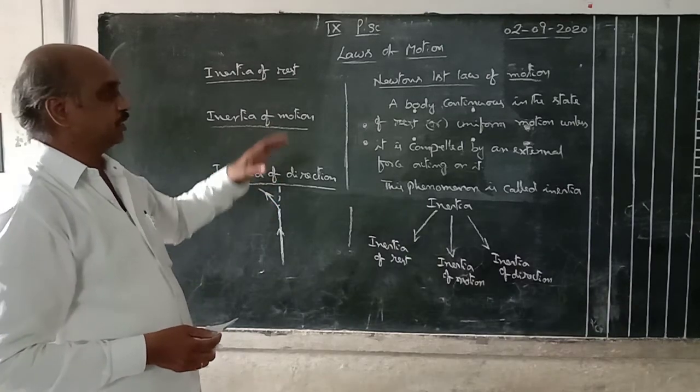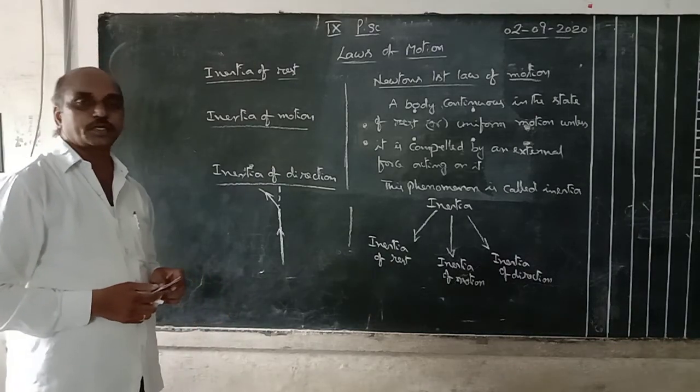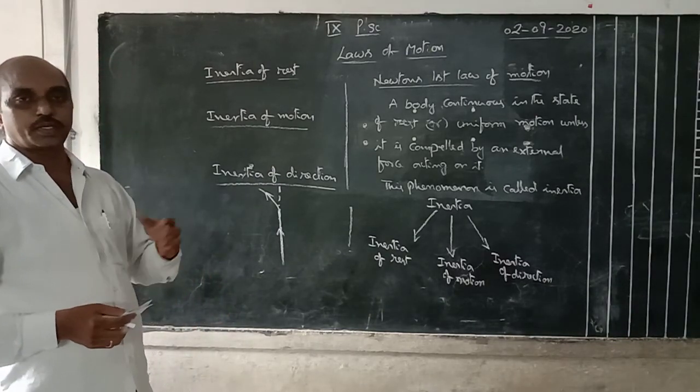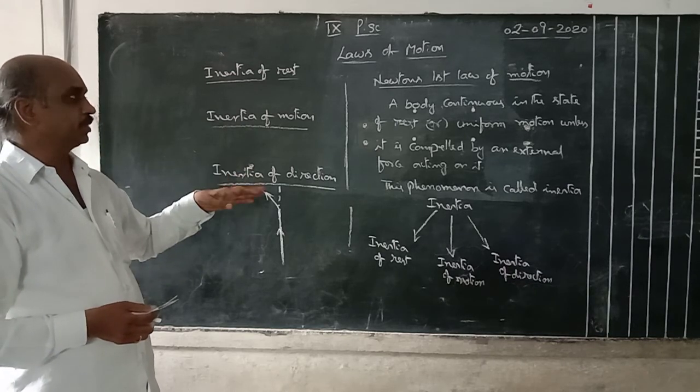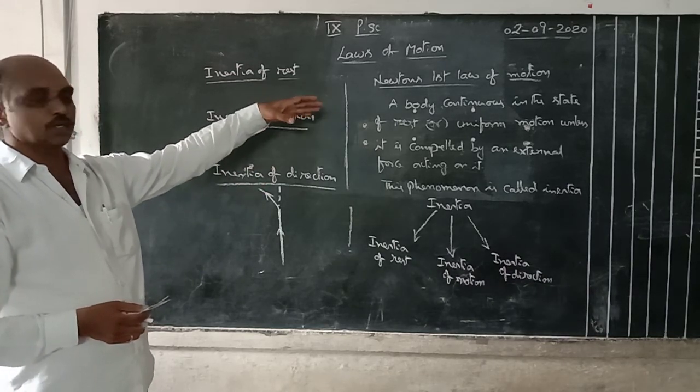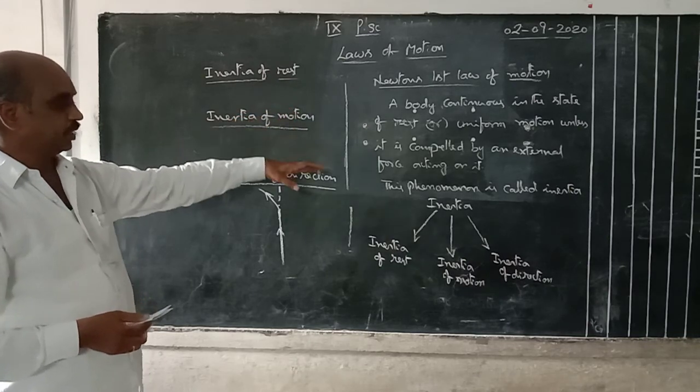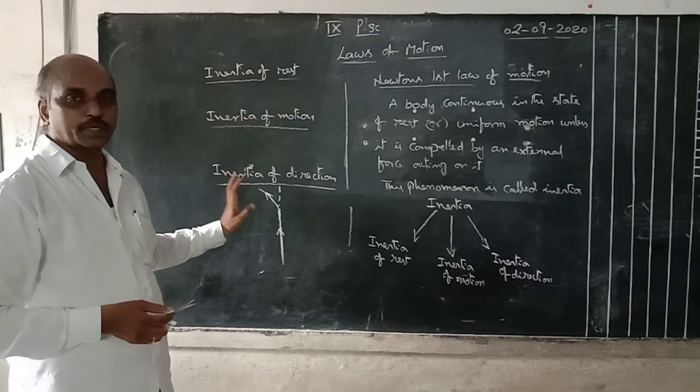So today the basic parts of the laws of motion are completed. First one is scalar quantity, vector quantity, speed, velocity, distance, displacement, mass, weight. In the same way, Newton's first law, inertia, and types of inertia are explained. These are over.